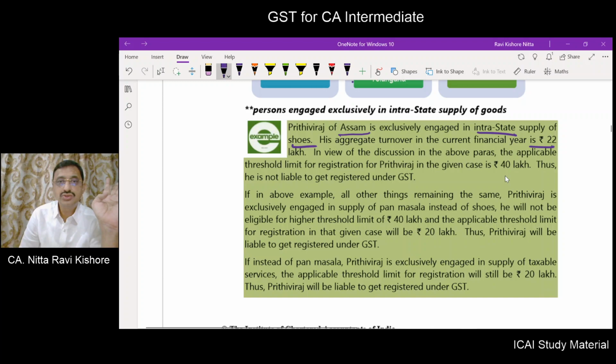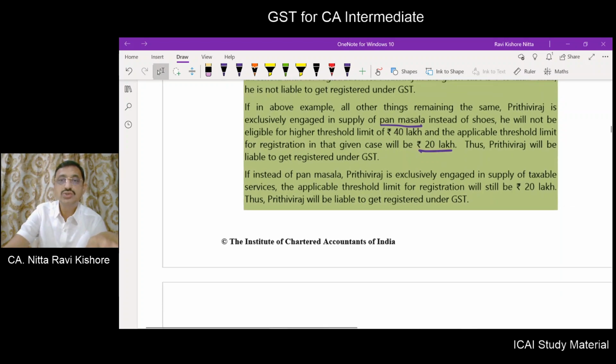Prithviraj is exclusively engaged in pan masala. For pan masala, the 40 lakhs limit is not applicable. The 20 lakhs limit is applicable. If he is exclusively engaged in supply of service, the threshold limit is 20 lakhs.